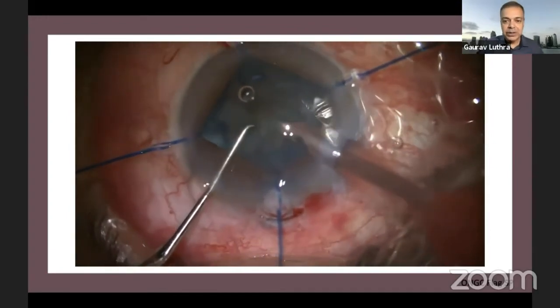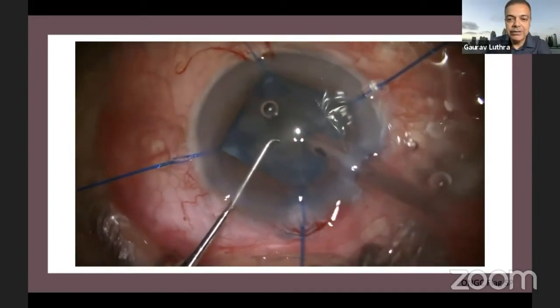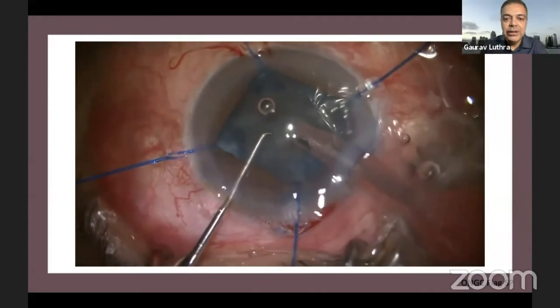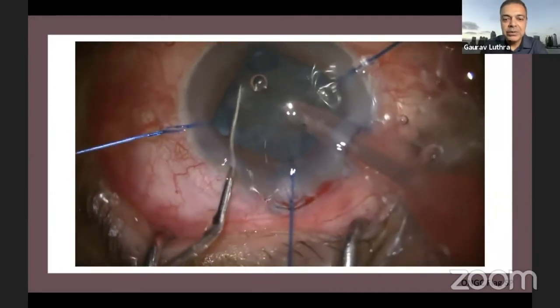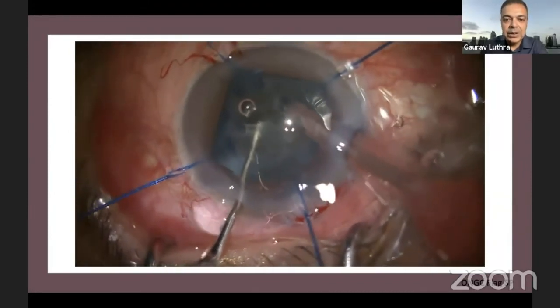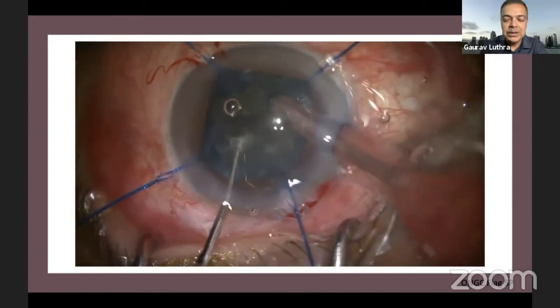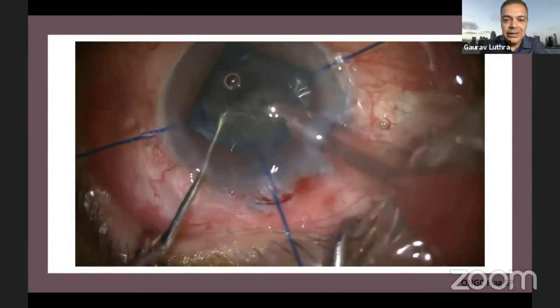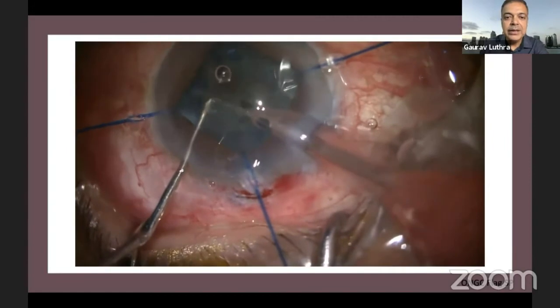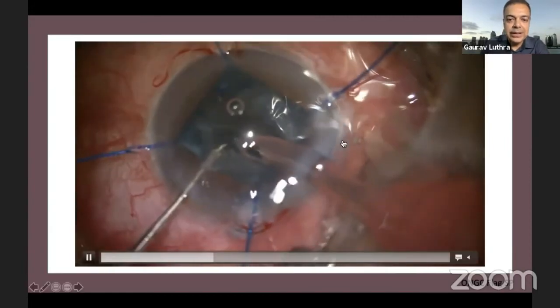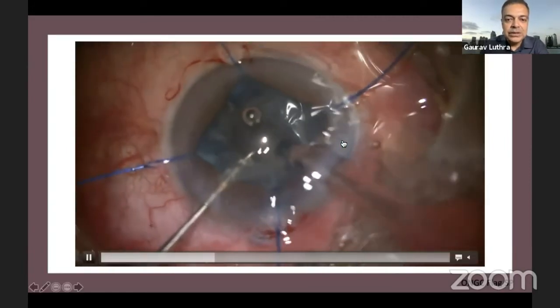And at this point, I have to see if, with minimum manipulation, I can crack this nucleus and bring out the fragments one by one, without distorting the globe too much and without applying too much pressure. It's a relatively hard cataract, and I have to go slow and easy, and make sure that I don't have any forces of lateral separation.